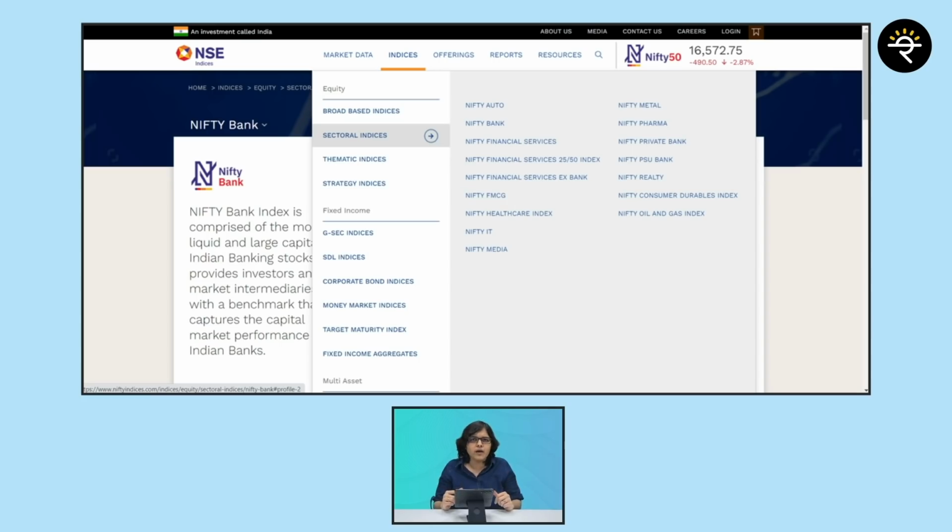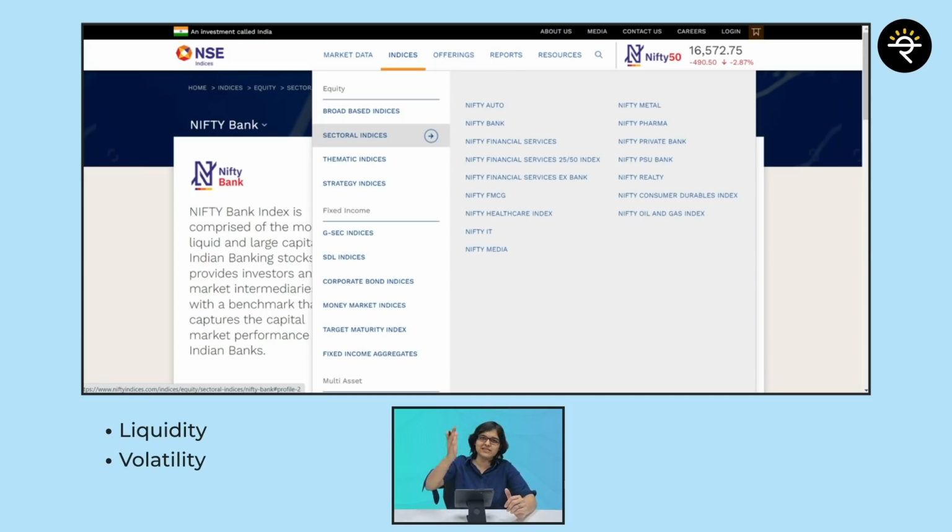Why is that? To be honest, Bank Nifty is one of the indices which is much more popular amongst the traders community. Why? It has large liquidity and very high volatility. So people really love this index of Bank Nifty.